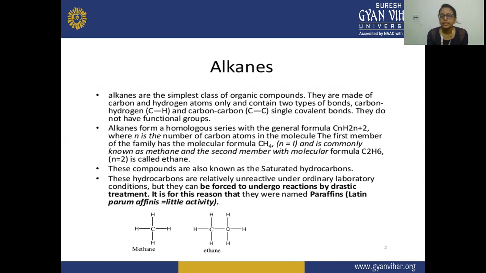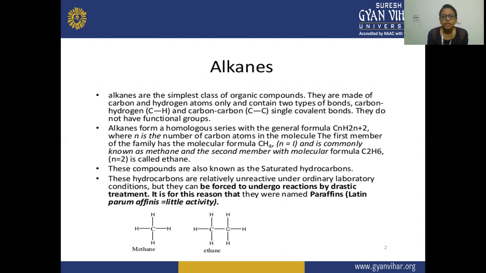The alkanes are the simplest class of organic compounds, and they come under the saturated compounds category because they contain sigma bonds between the two atoms, either carbon-hydrogen or carbon-carbon single bonds. Alkenes, in contrast, are unsaturated compounds because they contain a double bond in them.